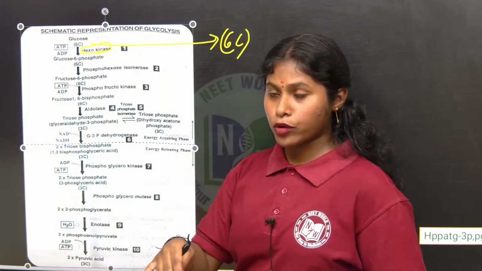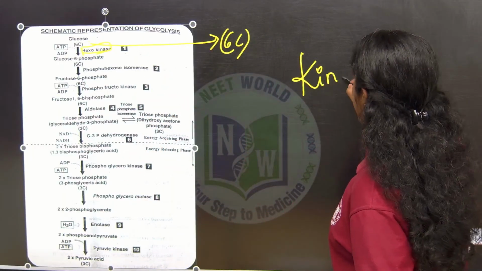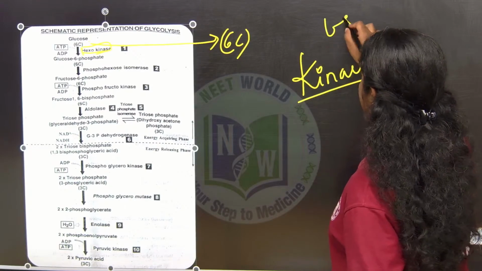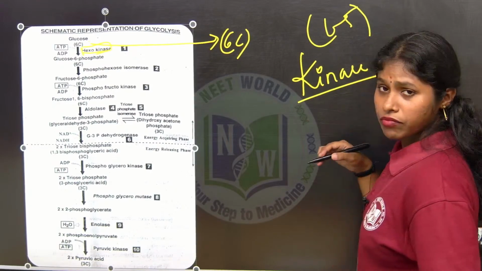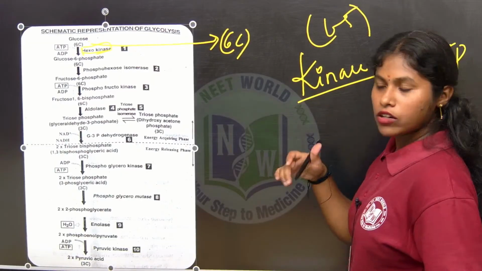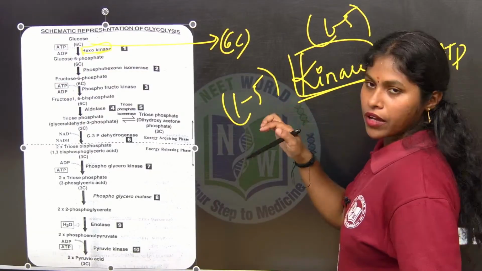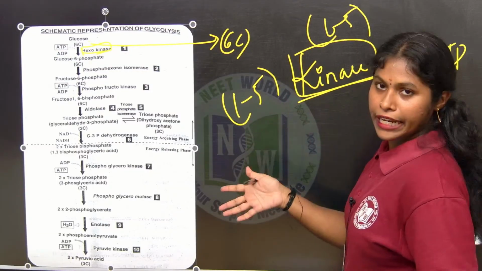Remember one thing before that. Wherever kinase comes in steps 1 to 5, we are giving ATP. Wherever kinases came, we are investing ATP there.